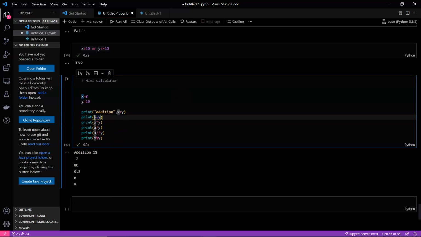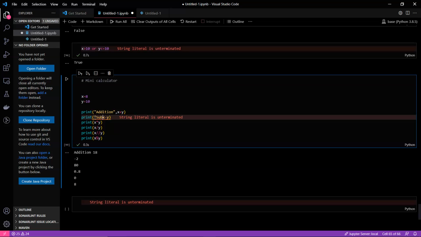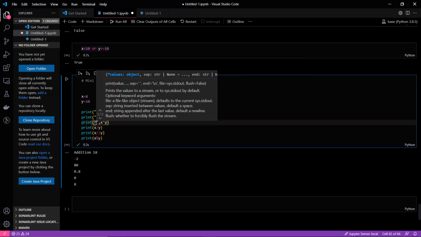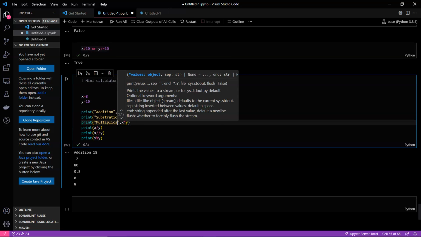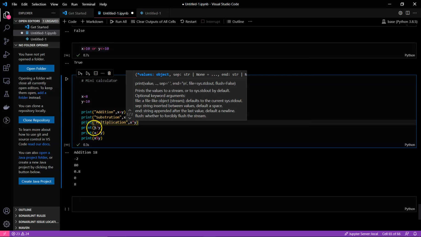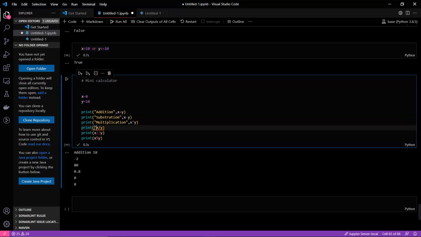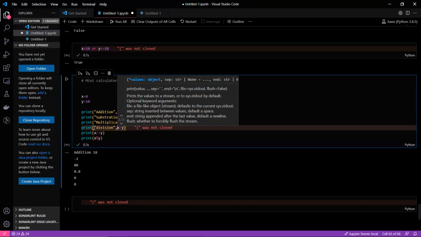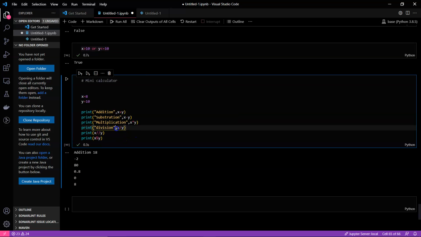The same thing you can do for subtraction, multiplication, division. Notice how I am using a comma to separate the string part of the print and also the variables part of the print.